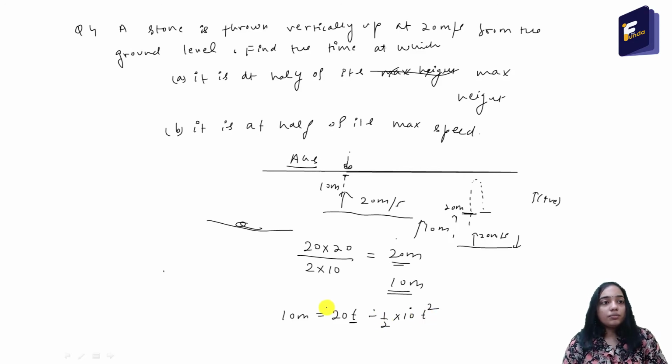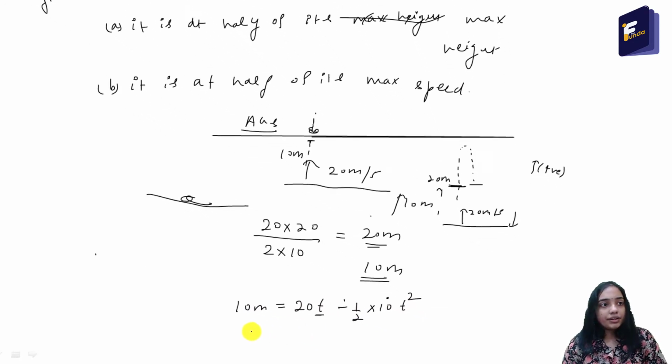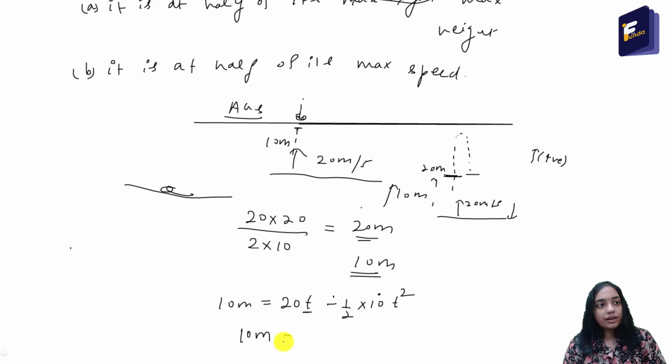Let me rearrange it. 10 meter equal to 20t minus 5t square. As you can see, this whole equation is a quadratic equation.